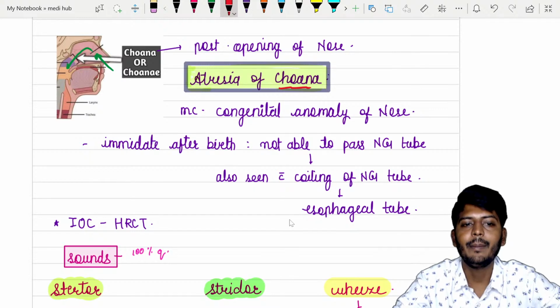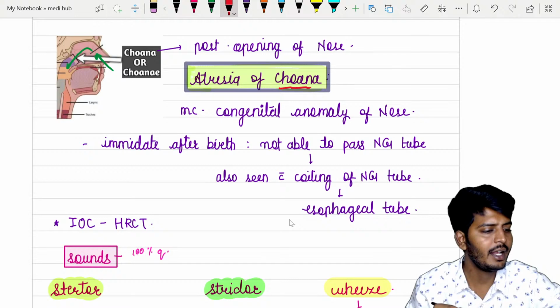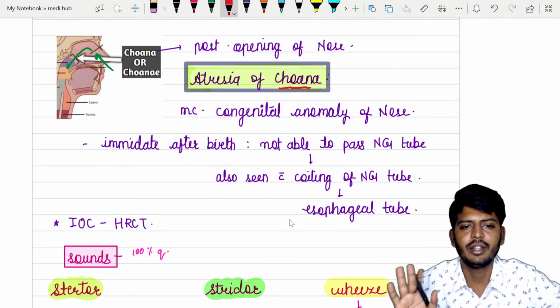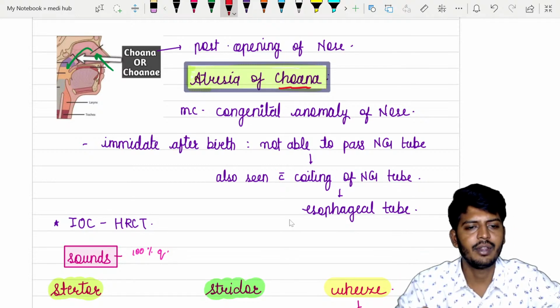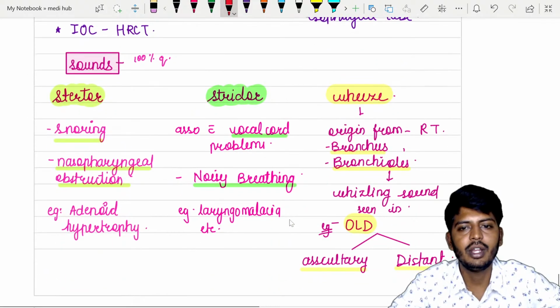This is the most common congenital anomaly of the nose. So what will happen immediately after the birth? You try to pass a nasogastric tube if needed only. But only one thing you need to remember: the most common is atresia of the choana. The investigation of choice will be HRCT. Okay, let's go to the next one.